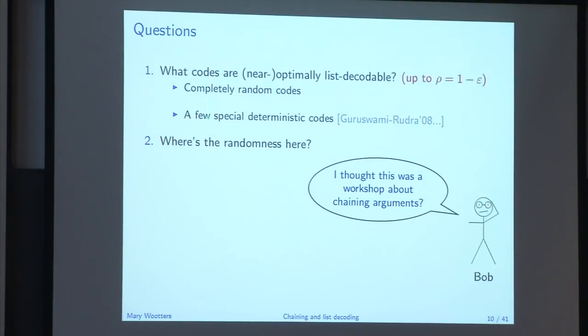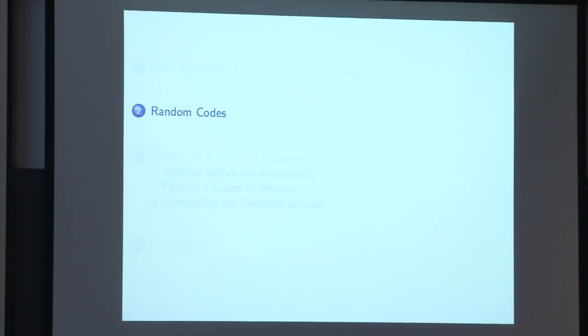Up until a few years ago, these were the only families of codes that we knew: completely random codes or really structured, super special codes. And what this talk is about is structured random codes. This fills in the gap in between and talks about whole families of codes in between. In this talk, I'll give a warm up with the completely random case, and then spend most of the time talking about the structured random case. Okay, so that's the high-level intro to error correcting codes.